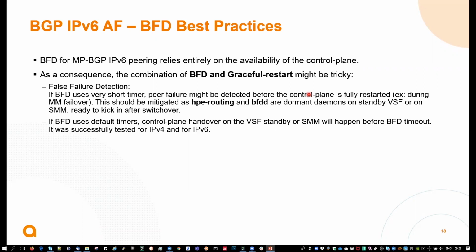If we use very short timers for BFD, so aggressive timers, we may detect that the peer is getting down before the control plane is fully restarted. So again, switch 1 with those aggressive timers may detect that switch 2 is not there any longer, before you actually kick in a graceful restart.